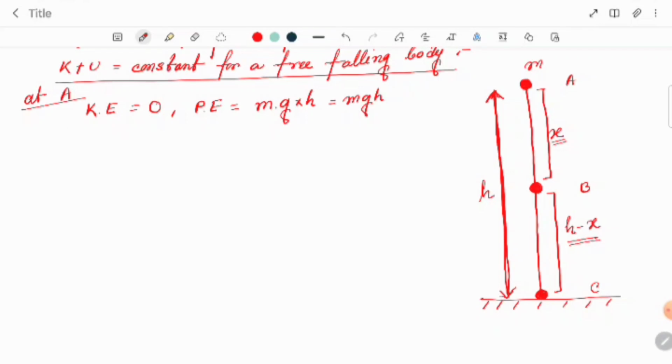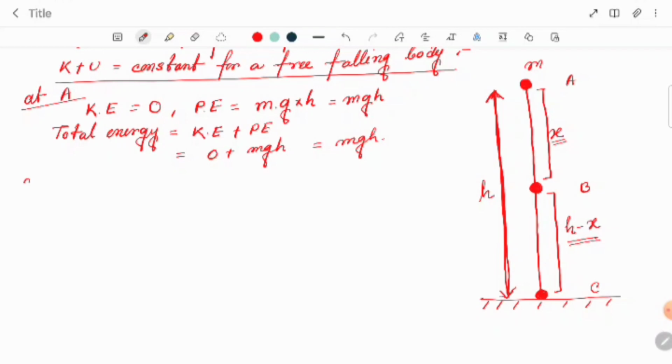Okay. So the total energy should be equal to kinetic energy plus potential energy. I have written KE plus PE, it should become 0 plus mgh. So it will become only mgh, right? So this is at A. Now we are going to calculate at the position B.